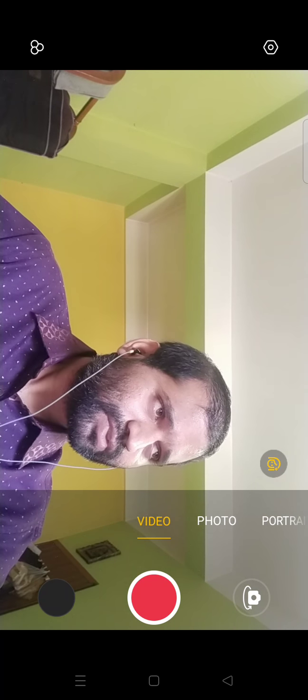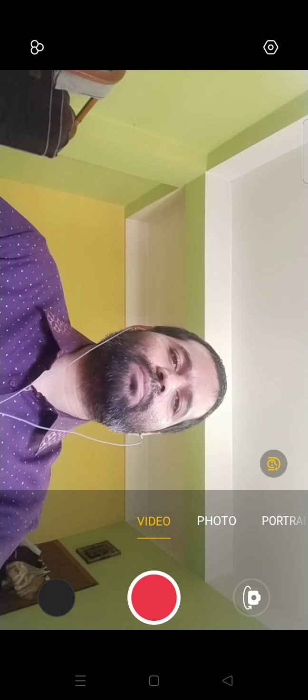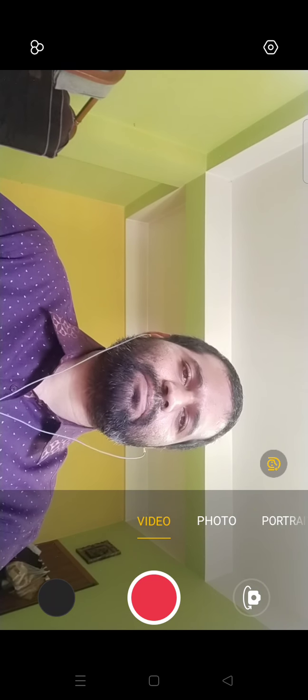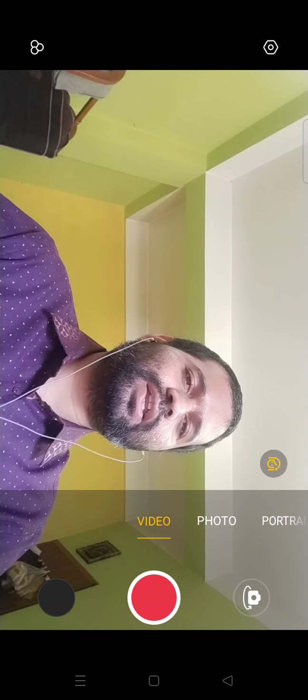Suppose by burning cloth, can I cook food? Yes, I can cook food. I can burn clothes and cook food. But for that, I'll require so many clothes. When you burn a cloth, it will produce a flame. Flame means heat, and by using that, we can cook food. But it will require more clothes to burn, so that is a wastage.